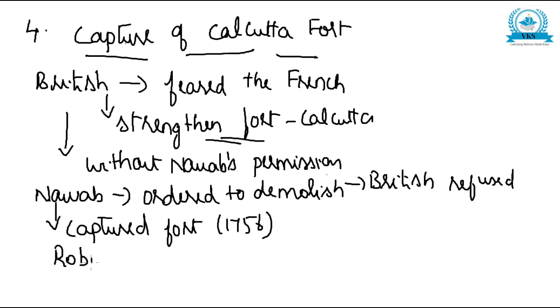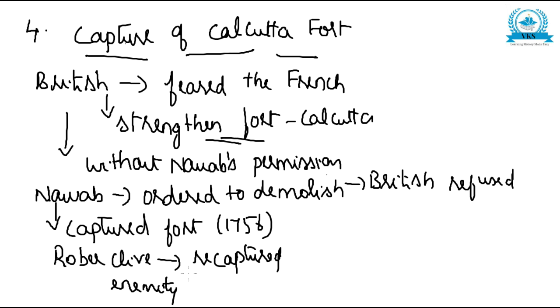Again, it was Robert Clive. What did he do? He recaptured it. So Nawab captured, British recaptured, and this led to the increase of enmity between the Nawab and the British. So what happened? British, fearing the French, strengthened the fort of Calcutta, but this was done without taking the Nawab's permission.